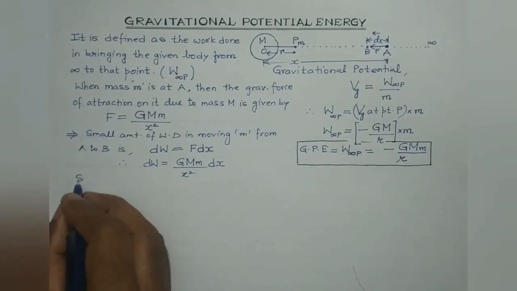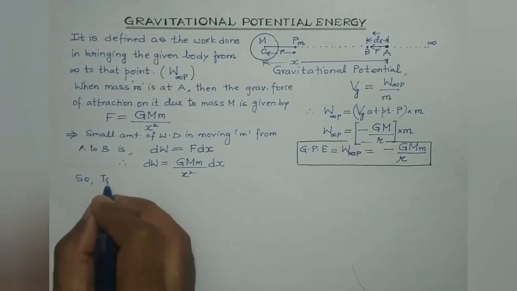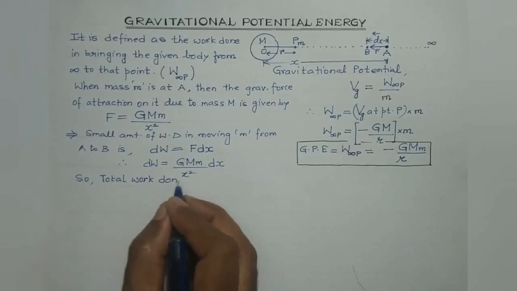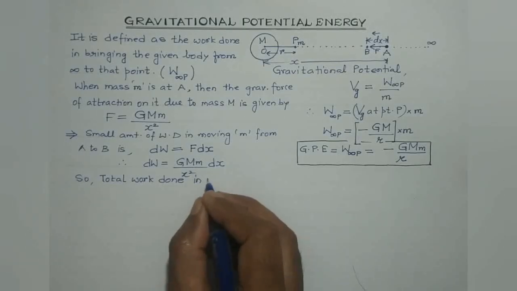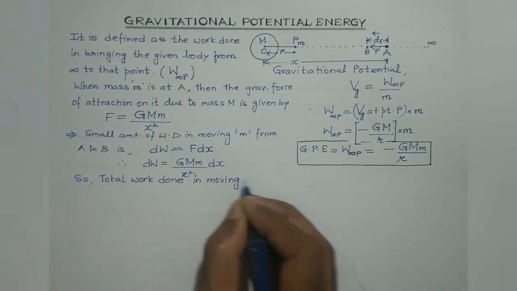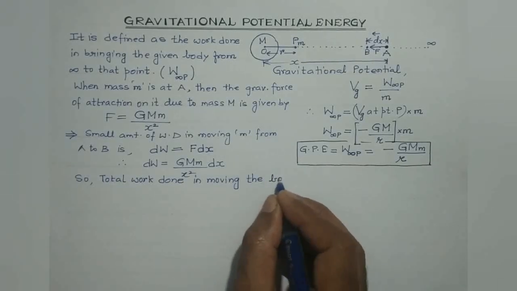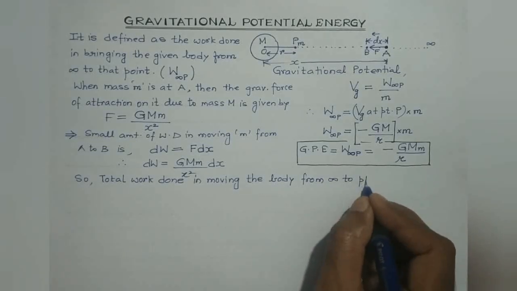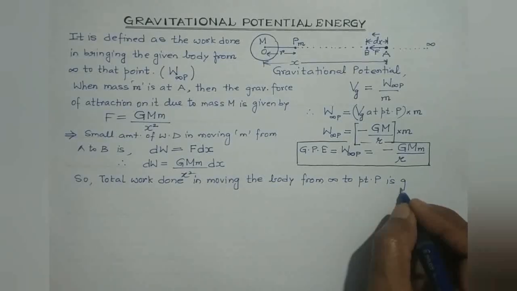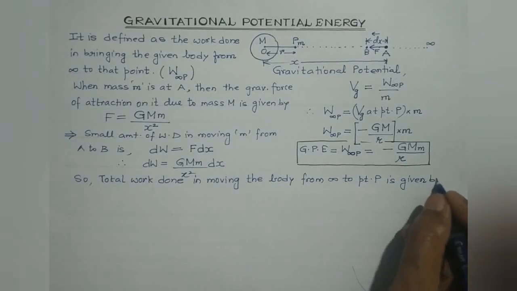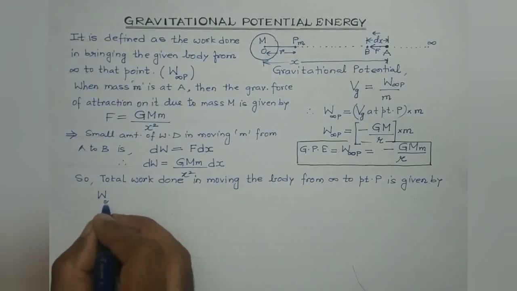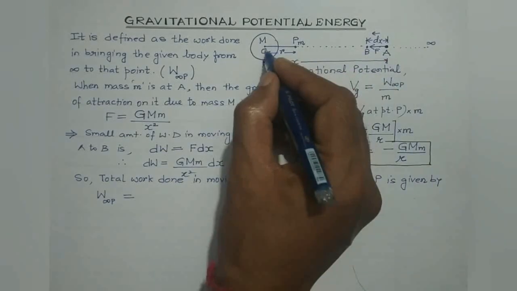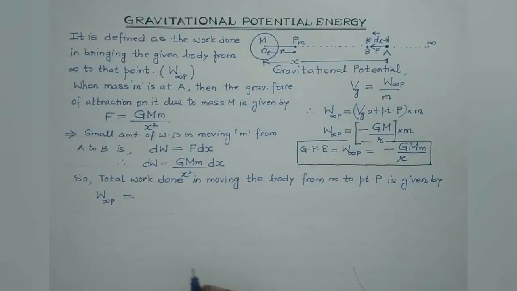dx. So total work done in moving the body from infinity to point P is given by, and this work done is known as gravitational potential energy. So it is given by W infinity to P. It would be equal to integration of this, taking limits from infinity to point P, which is at a distance r from the center of the earth, isn't it?